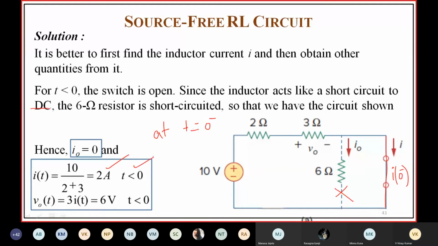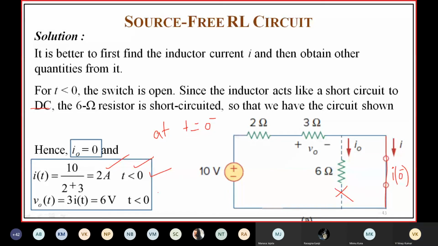Strictly speaking, it is the current at t equal to 0 minus, but for t less than 0, during that interval we consider only the steady state response. That's why I of t is equal to 2 amps for t less than 0. You are asked to find V naught for t less than 0. So 3 into I of 0 is equal to 3 into 2, which is 6 volts.